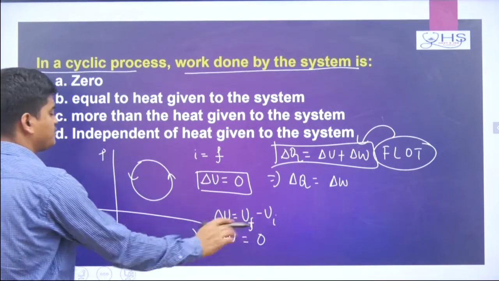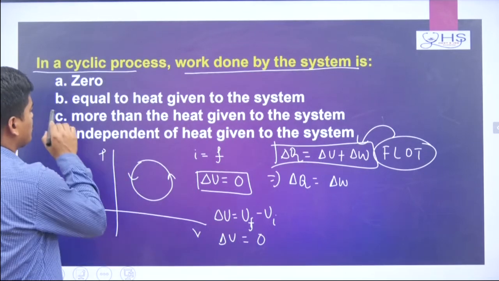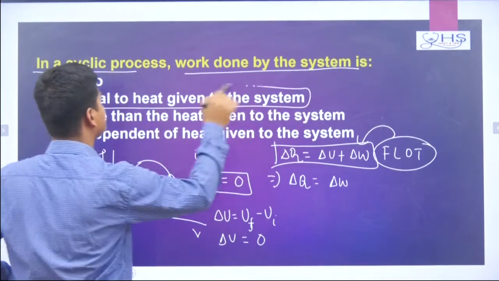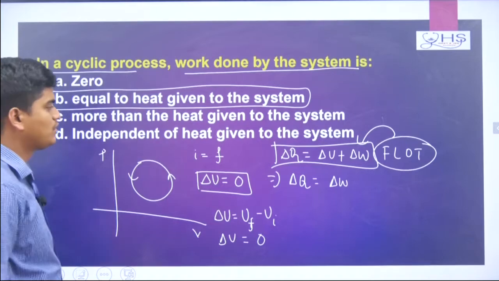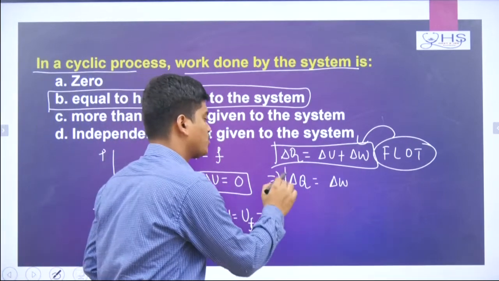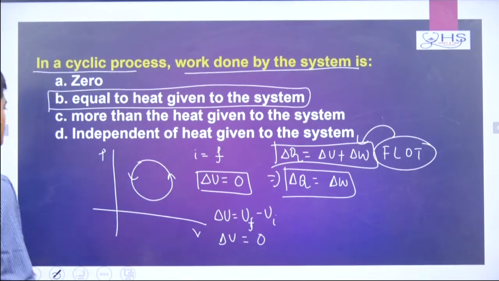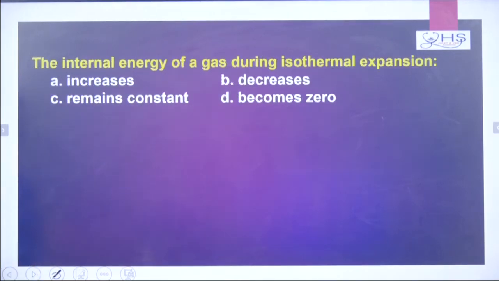So equal subtraction means it is 0. So that's why here, heat given to the system will be nothing but work done. So work done is nothing but delta Q. Okay, this is a very easy question also. So option B will be correct. I will go to the next question.